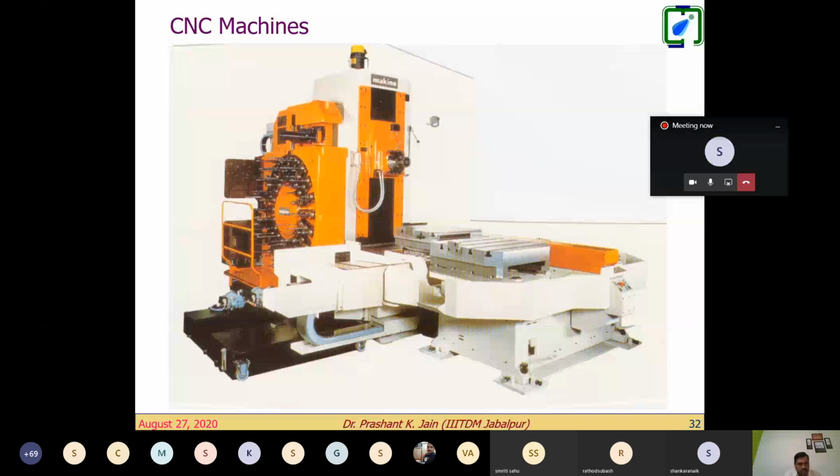So we have understood the requirement and we have understood the automation part. Look at this, the early stage CNC machines, right?